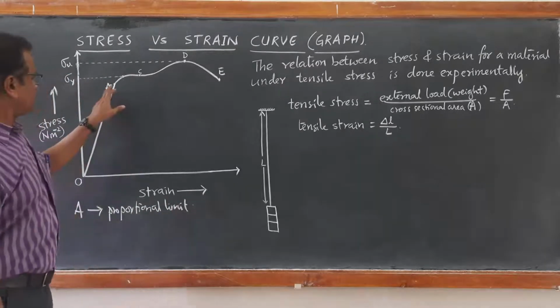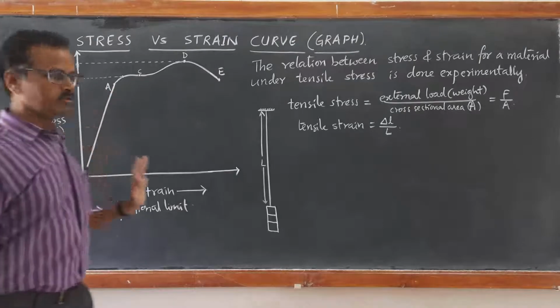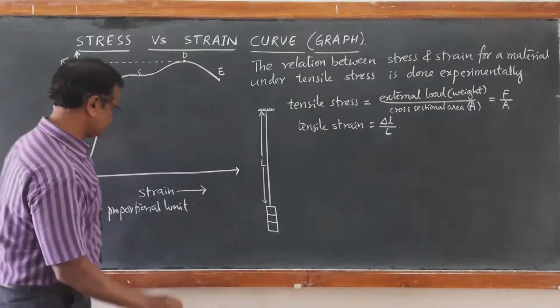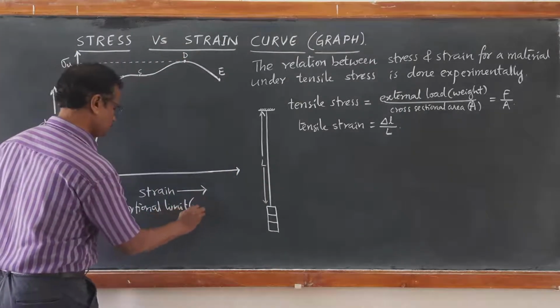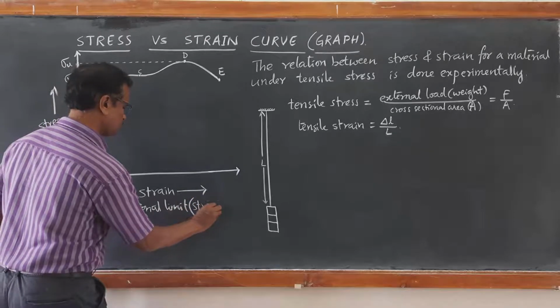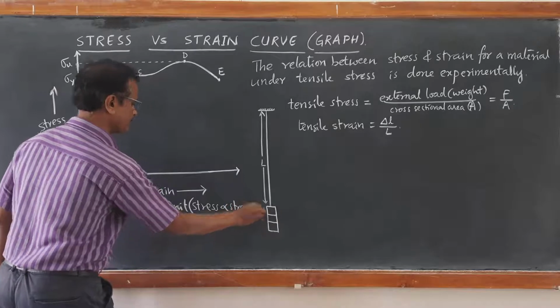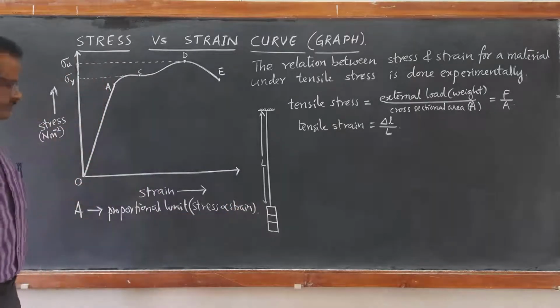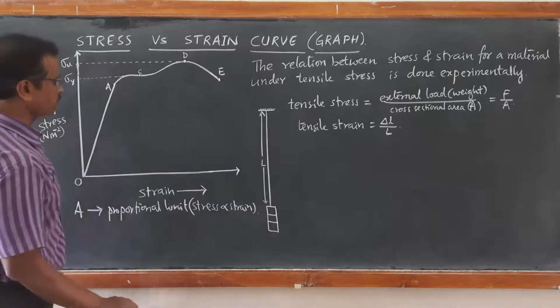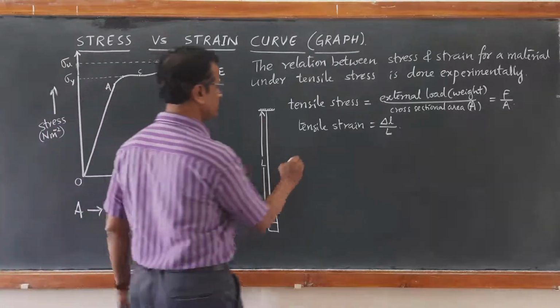Proportional limit means that until point A, the stress is directly proportional to strain. So from O to A, we get a linear graph.